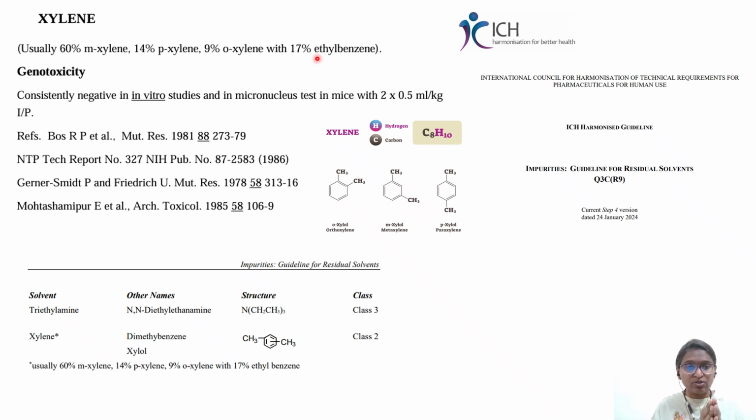So in the case of xylene also, this is a classic example in the guideline. It comes under class 2 solvents. Its common name is dimethyl benzene, because two methyl groups are there at different positions, and another common name is xylol. The first study, with respect to genotoxicity, states that it was consistently negative in in vitro studies and in the micronucleus test in mice. As we have seen in the previous explanation, it is not genotoxic. So xylene is negative in in vitro studies and the micronucleus test.